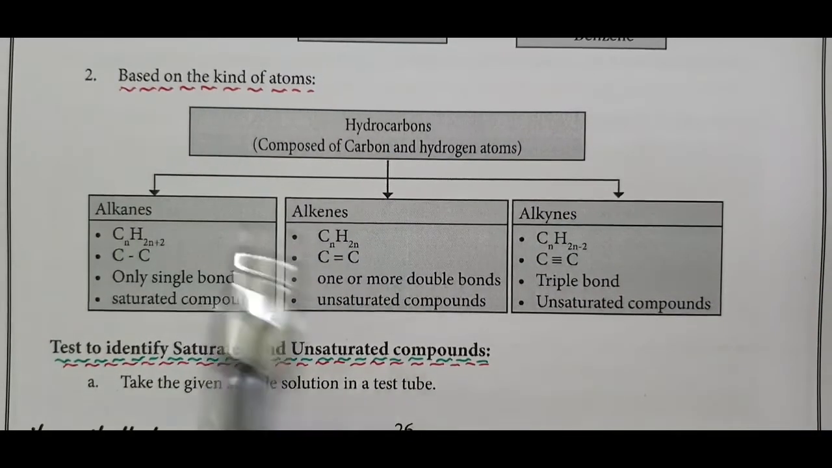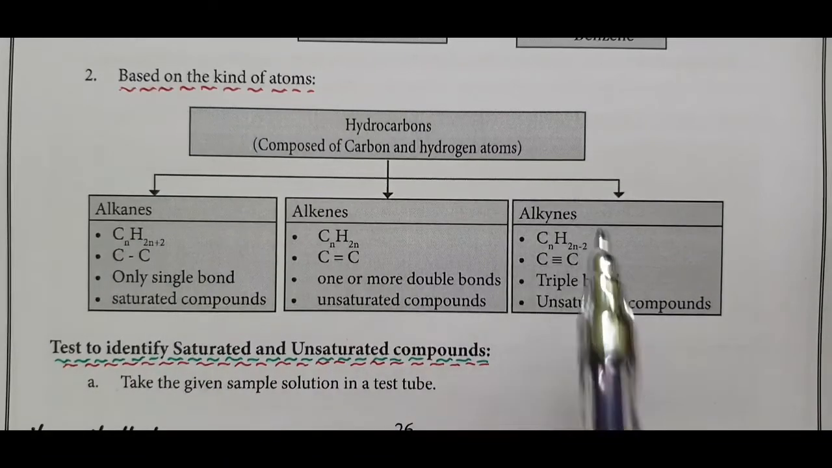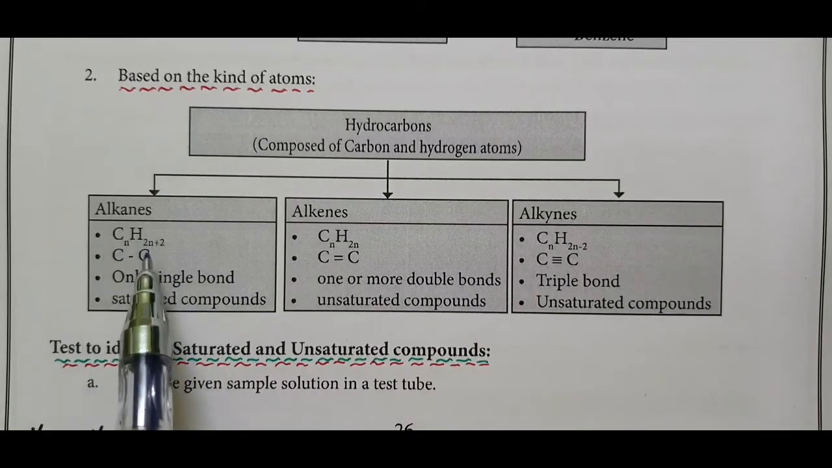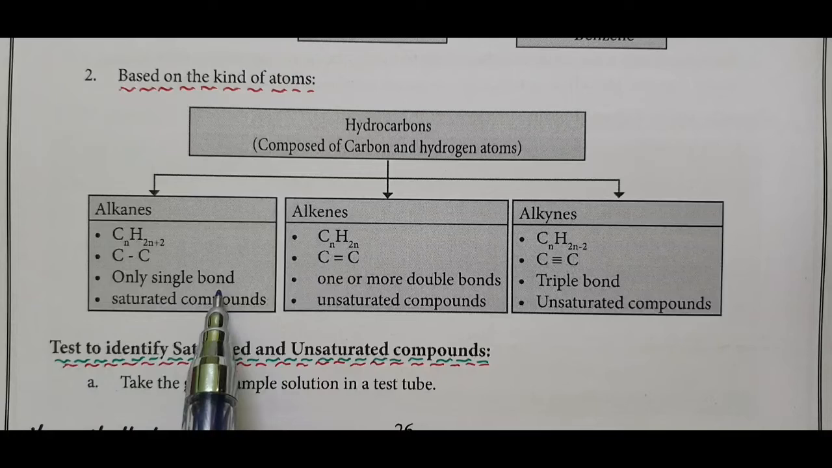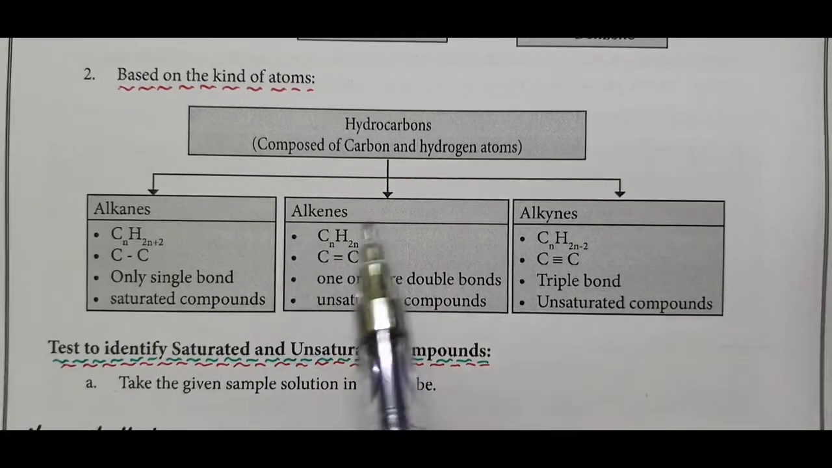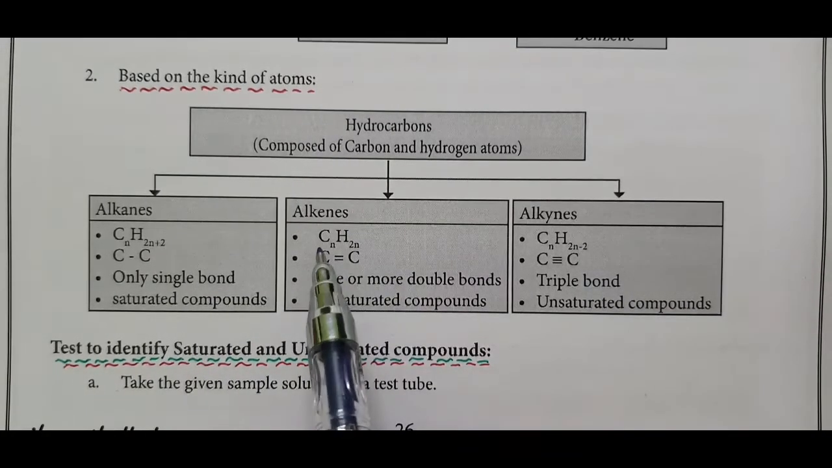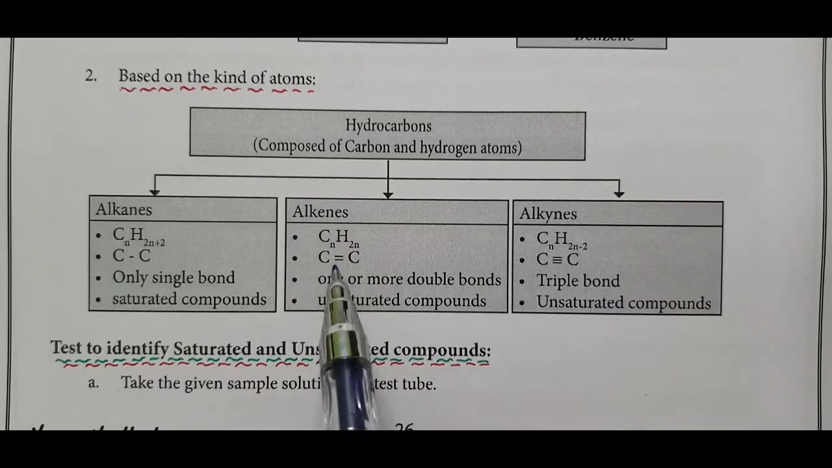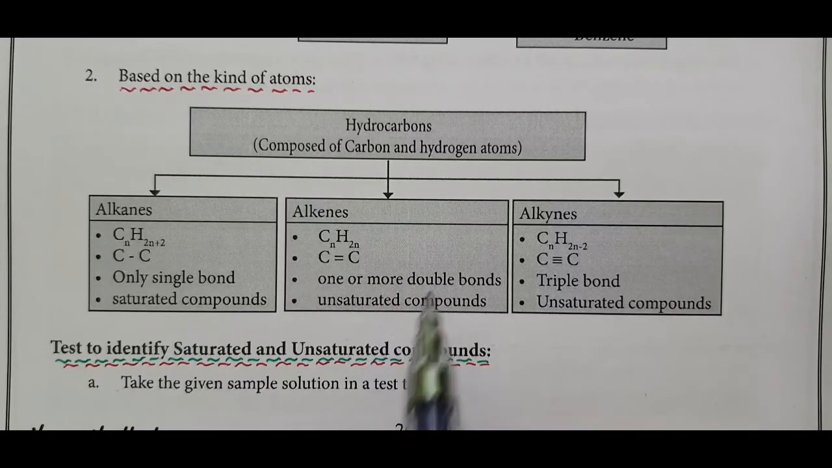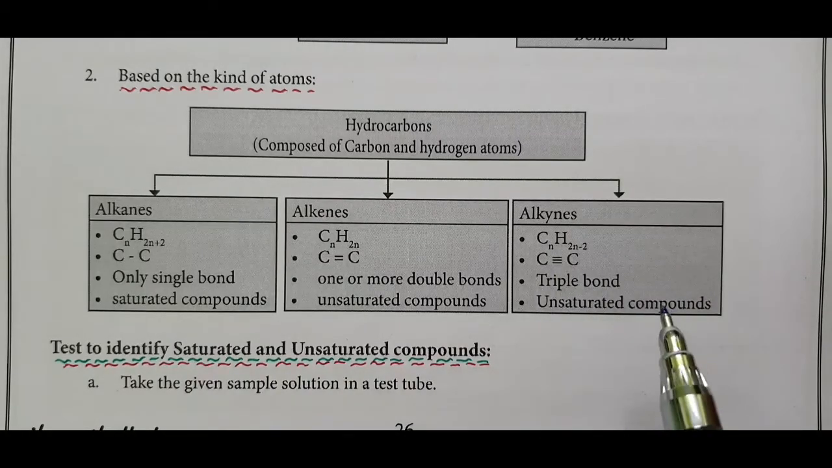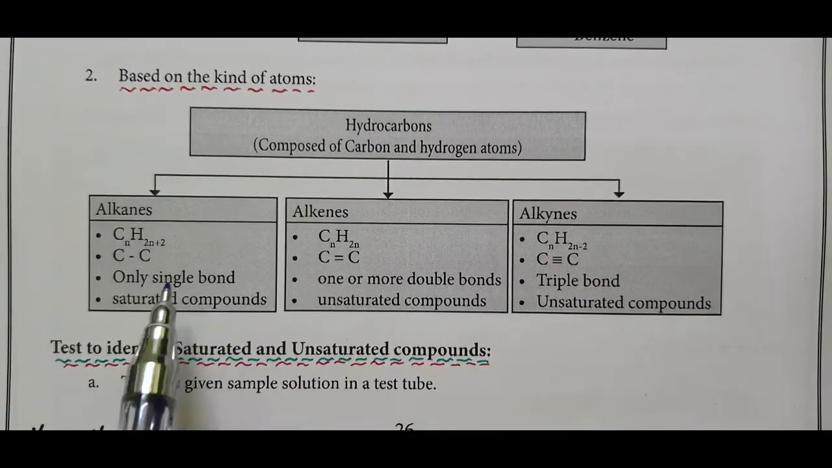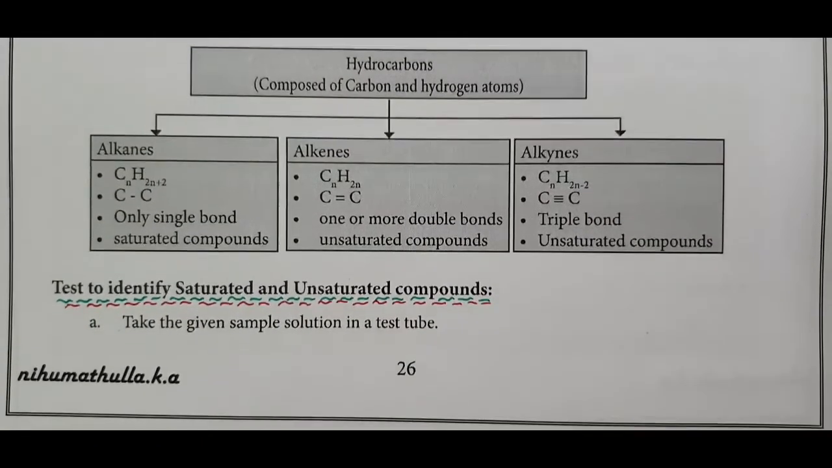They are classified into alkanes, alkenes, and alkynes. Alkanes have the general molecular formula CnH2n+2. There is a carbon-carbon single bond; all the carbon atoms are linked through single bonds. They are also called saturated compounds. In alkenes, the general molecular formula is CnH2n. There is a double bond between two carbon atoms; one or more double bonds are present. They are called unsaturated compounds. Alkynes, CnH2n-2, have a carbon-carbon triple bond. They are also called unsaturated compounds. These two are unsaturated; single bonded compounds are called saturated compounds.